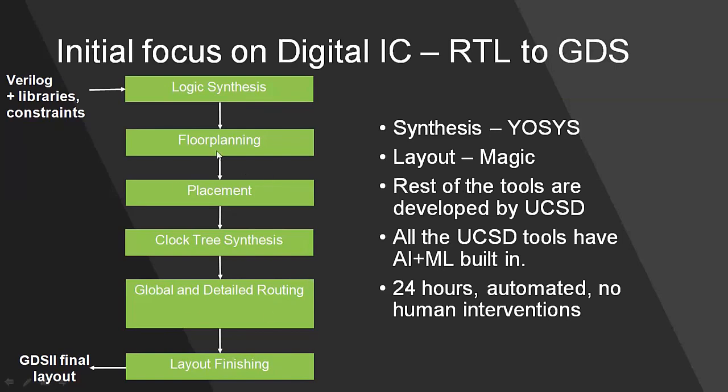That is the beauty of the OpenRoad project. And 24 hours automated. If you go to their website, they are advertising it heavily with this tagline: 24 hours automated, no human interventions.